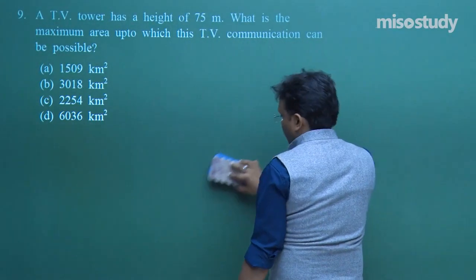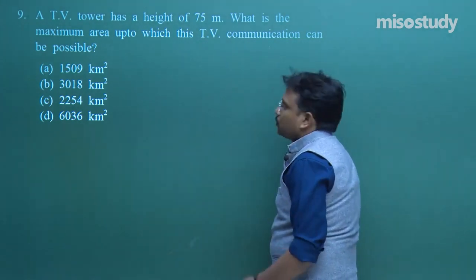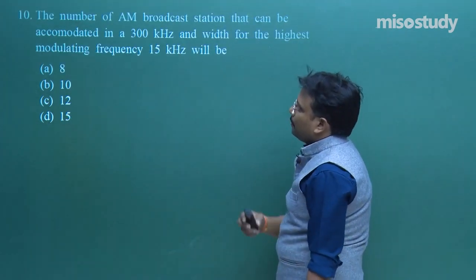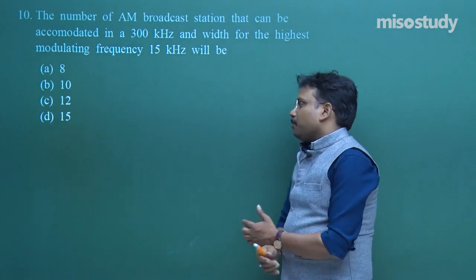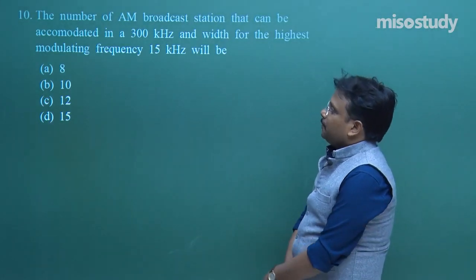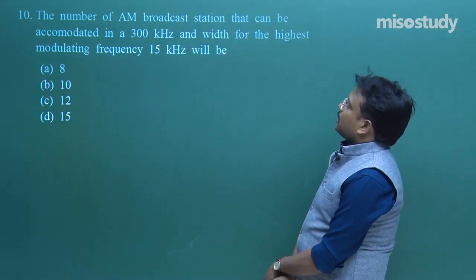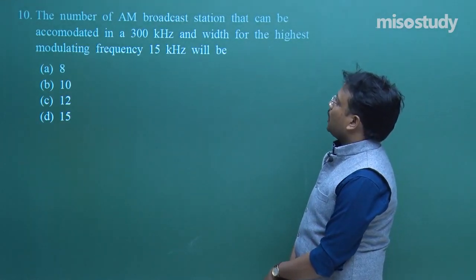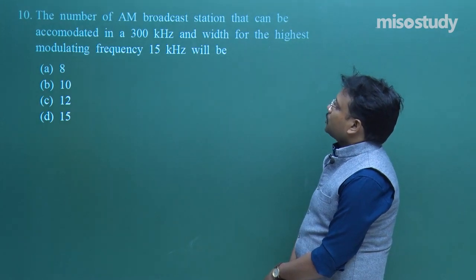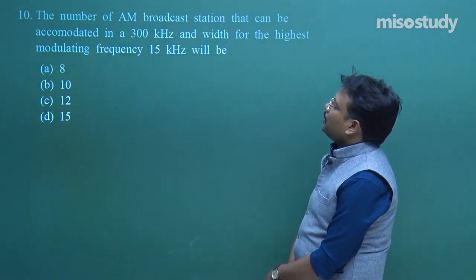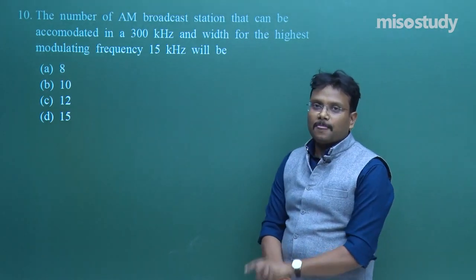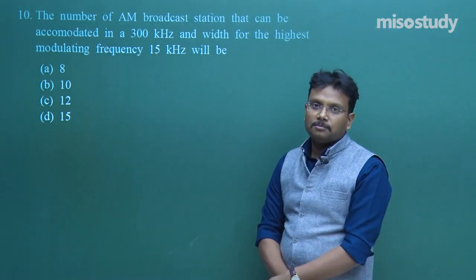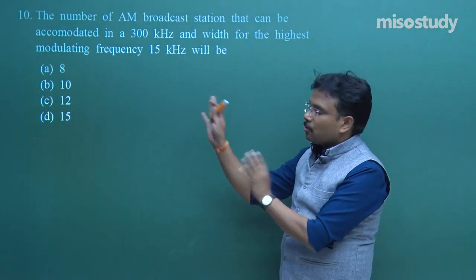Now students, here comes your next set of problem. Now please listen very carefully. The number of AM broadcast stations that can be accommodated in a 300 kilohertz bandwidth, for the highest modulating frequency of 15 kilohertz, will be how much? Stop the video. Take your time, solve it.